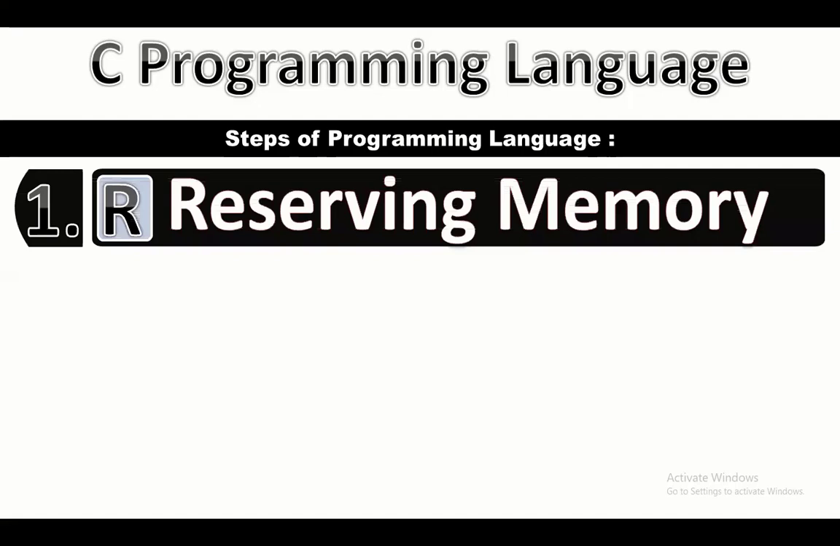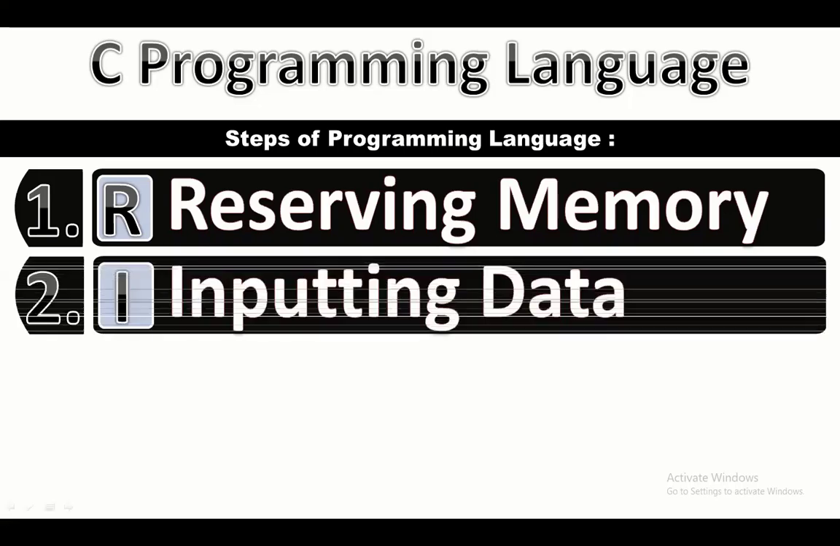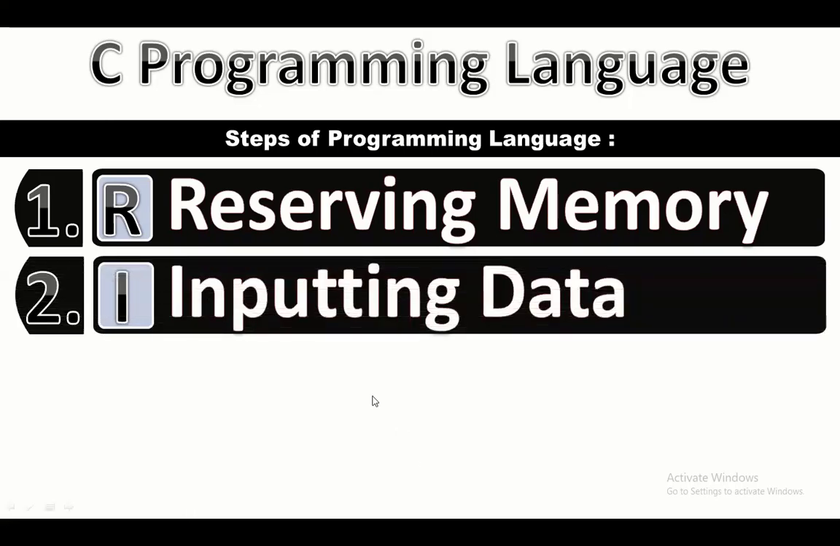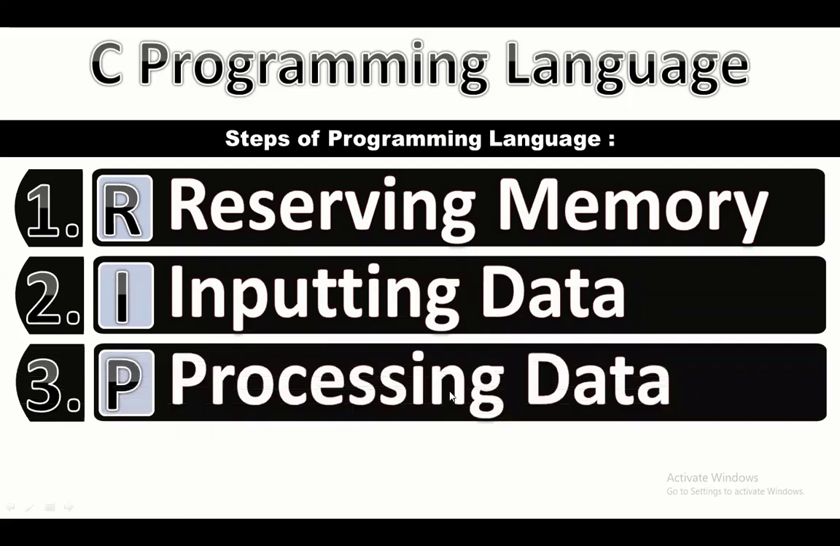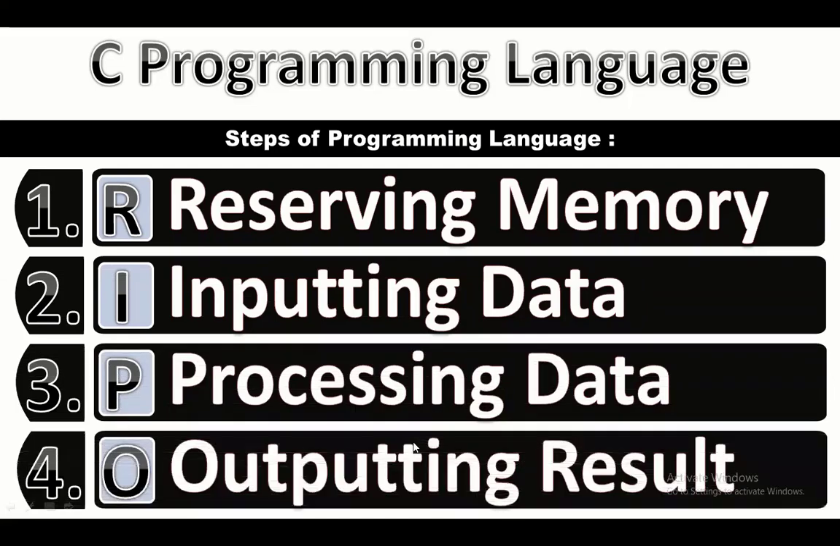For writing any program, we generally follow these four steps. First step, reserving memory so that we can store data. Second step, inputting data. Third step, processing that inputted data. And fourth step, displaying the result or processed data.